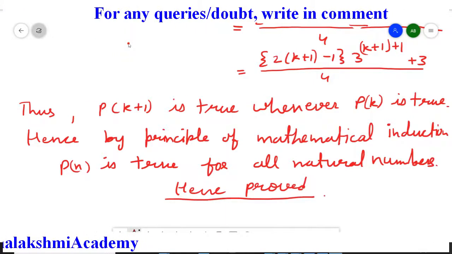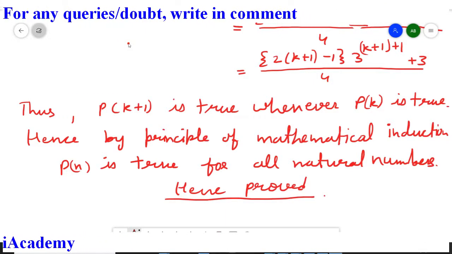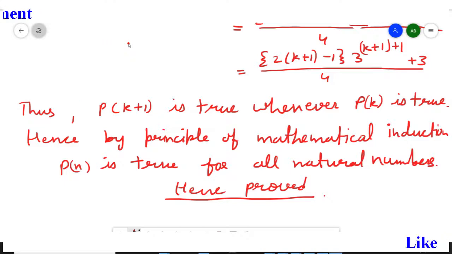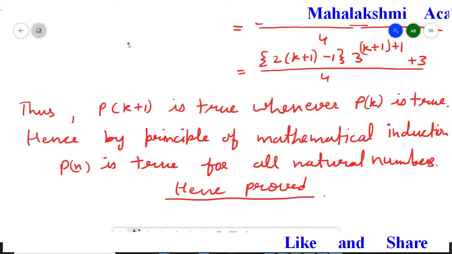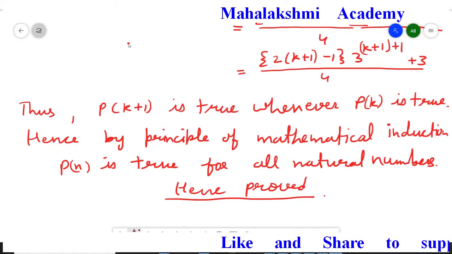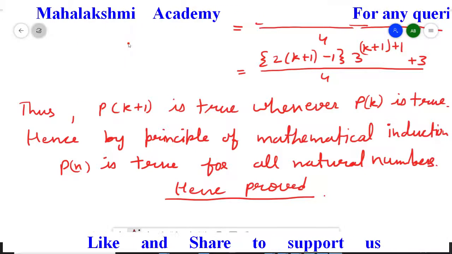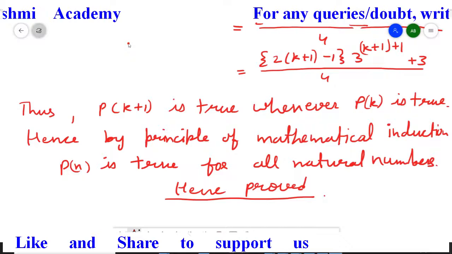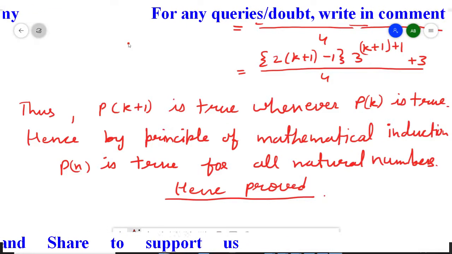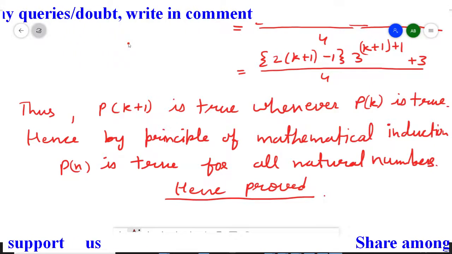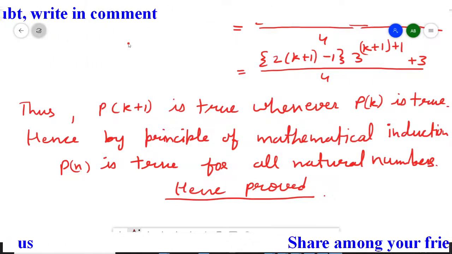So this question is completed, students, and I hope this question is clear to you. Actually, there are 3 conditions. The first condition is that given statement is true for p n equal to 1, you have to prove it. The second condition is assumption. You have to assume the given statement is true for n equal to k, and then with the help of p k statement you have to bring p k plus 1, and in that the right hand side how to adjust, there is a trick which I already wrote and explained to you, that right hand side how you can arrange.